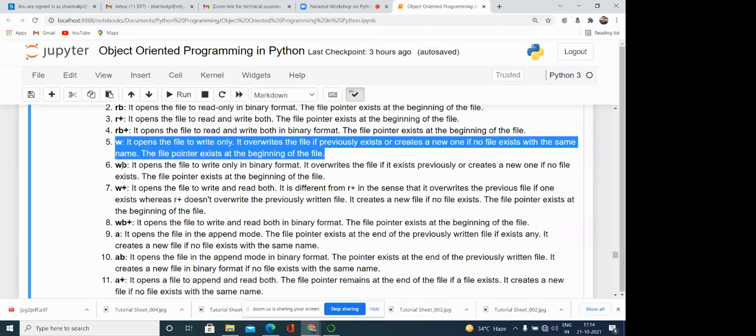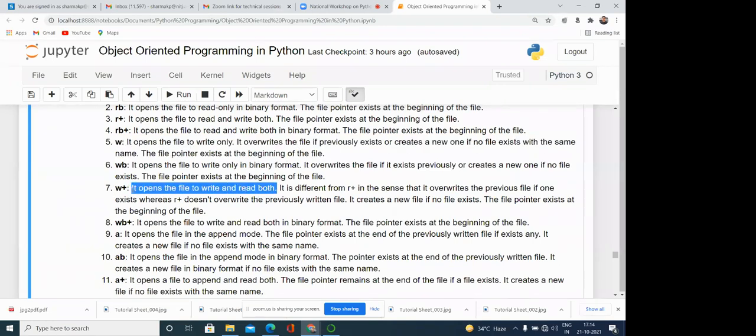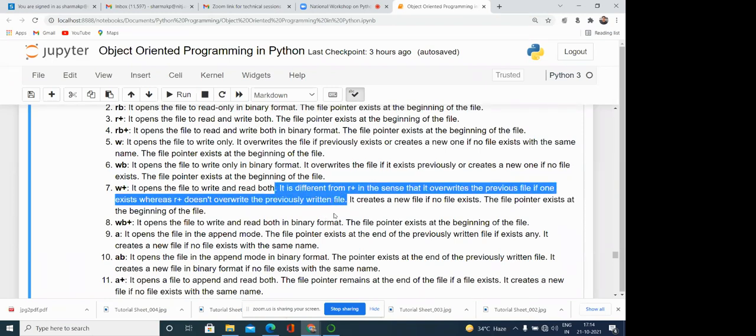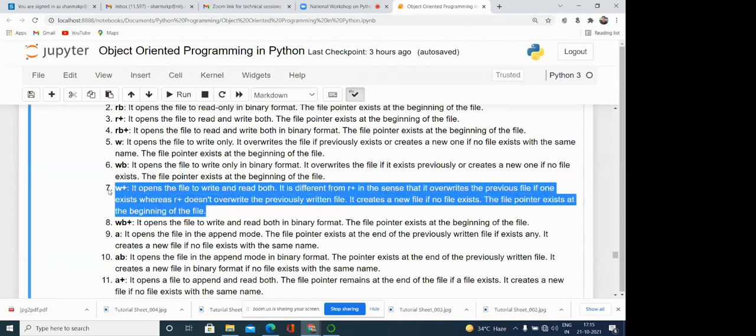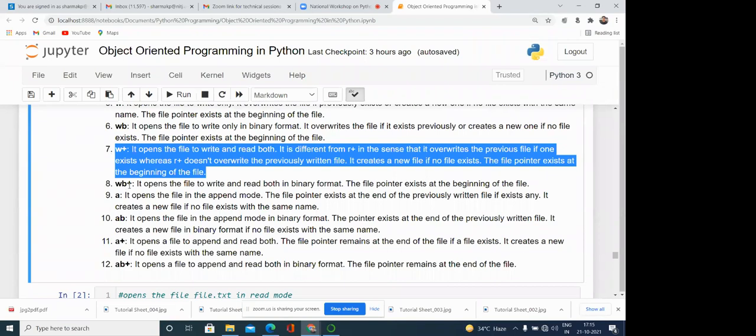WB is the same, but for the binary file. W plus opens the file to write and read both. W plus is similar to R plus, but there is a little difference. It is different from R plus in the sense that it overwrites the previous file if one exists, whereas R plus does not overwrite the previously written file. This is the difference. It creates a new file if no file exists. The file pointer exists at the beginning of the file. Similarly, WB plus is there for the binary file.